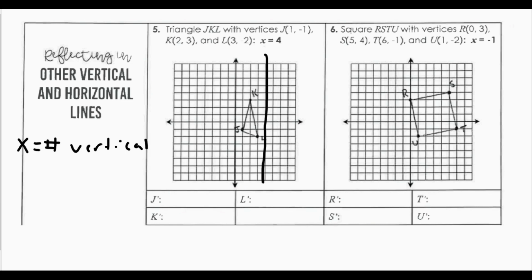So L is 1 space away, so L prime would be here. J is 3 spaces away, so J prime would be here. And K is 2 spaces away, so K prime would be here. Listing these coordinates, I'd have J prime of (7, -1), L prime of (5, -2), and K prime of (6, 3).